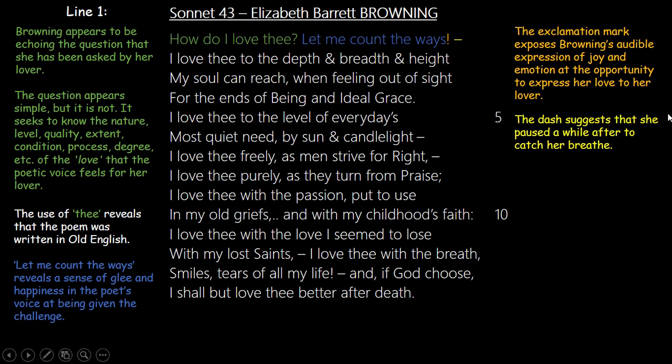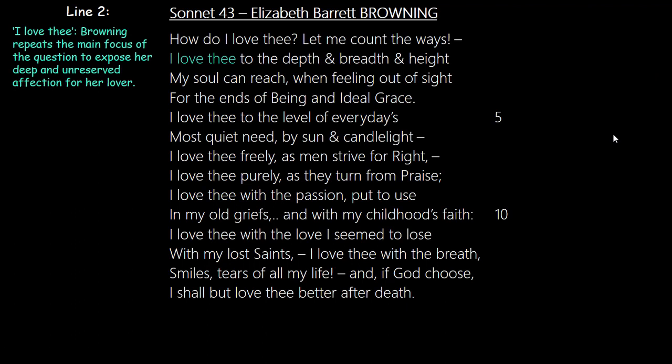the opportunity to speak, which, in modern times, is not something that most people will be willing to do. And we see that she begins the second line with "I love thee." So she repeats the main focus of the question to expose that her love for her lover is deep, and she has unreserved affection, and she's unashamed of it. More often than not, people beat around the bush, but Browning seems to just jump into the bush of sorts, to make her points clear. And she continues that to the depth and breadth and height.